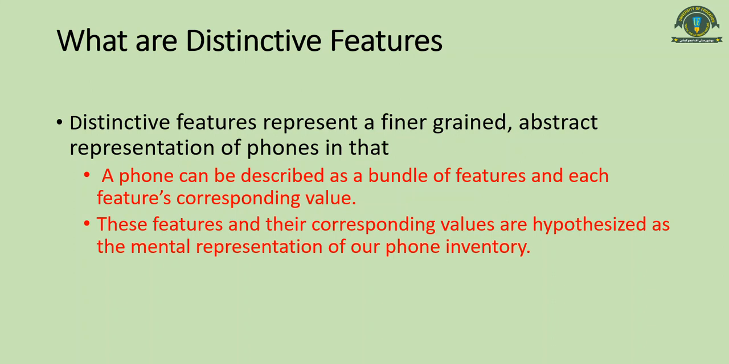These features and their corresponding values are hypothesized as the mental representation of our phone inventory. So these features are actually stored in our mind, and their values as well. If we have to produce a certain sound, we will know that we have to raise our tongue, or raise the back of the tongue or the front of the tongue, or produce this sound with the help of lips, or that teeth will be involved. So we will actually know the corresponding values. We would have saved all these features in our mind.